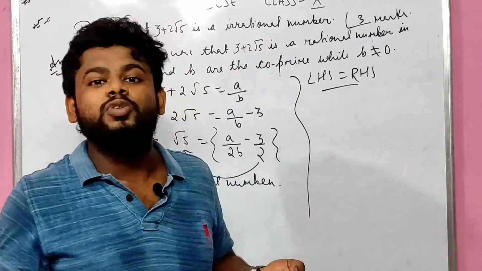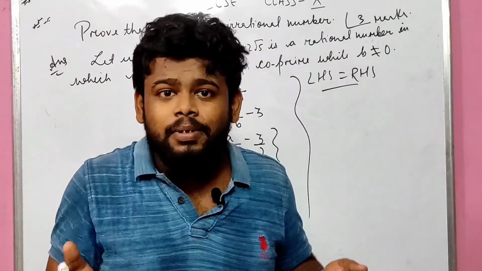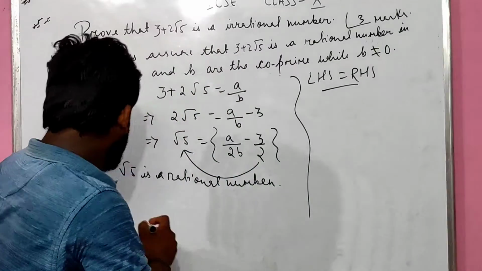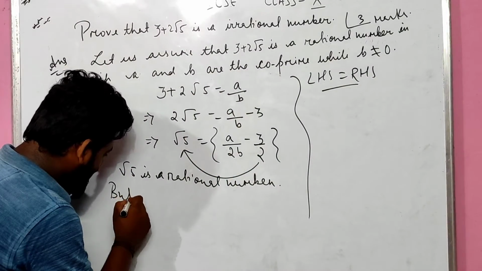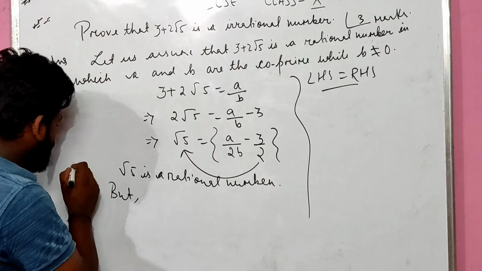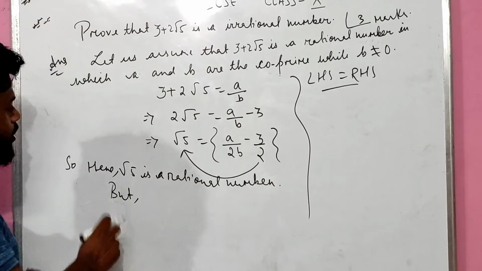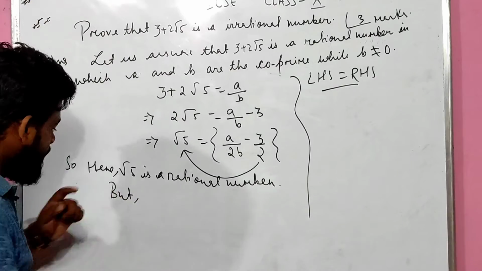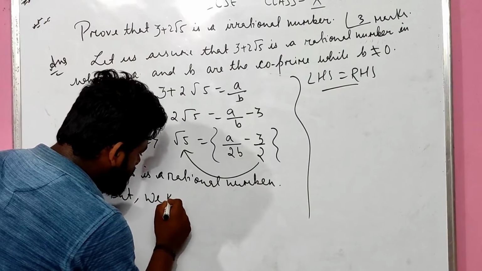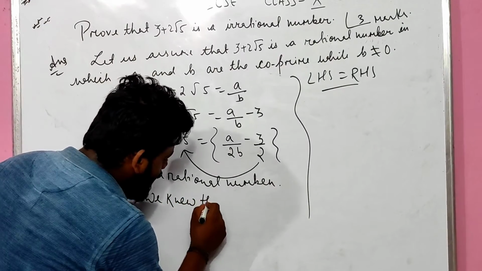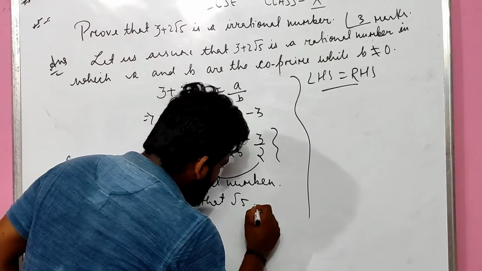But what do we know? It is not a rational number. So here root 5 is a rational number, but we knew that root 5 is an irrational number.